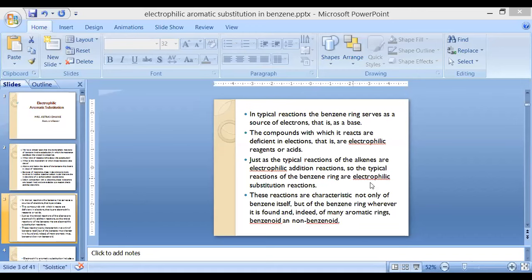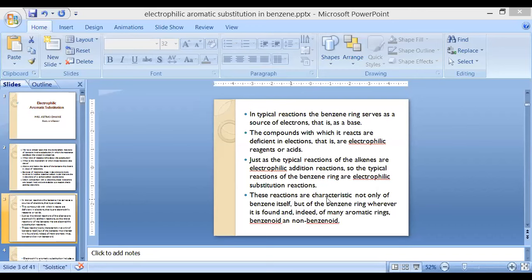Benzene generally goes for what type of reaction? Electrophilic substitution reaction. Why? Because we have already discussed the conjugated structure of benzene. The double bond is continuously rotating in the structure of benzene.